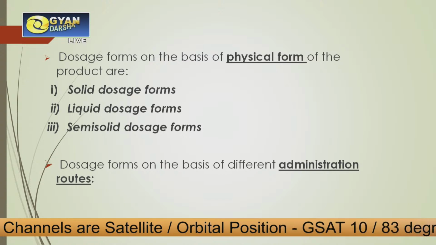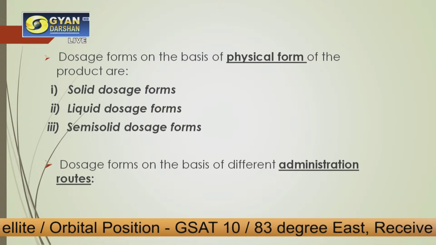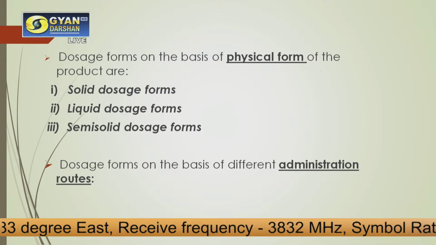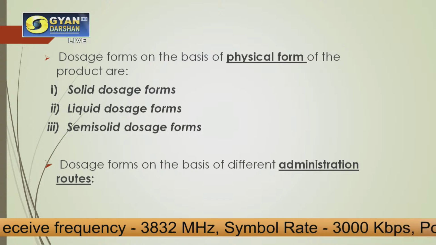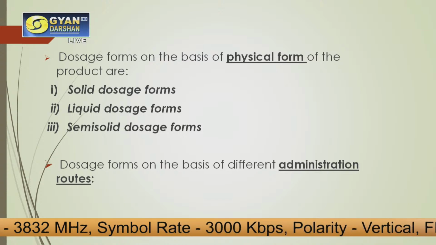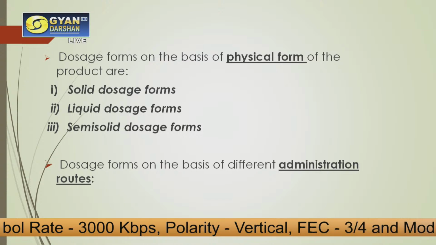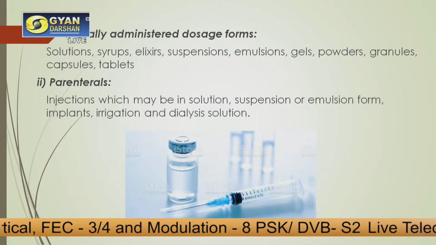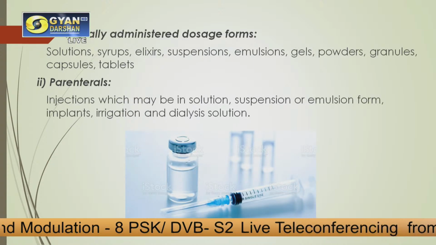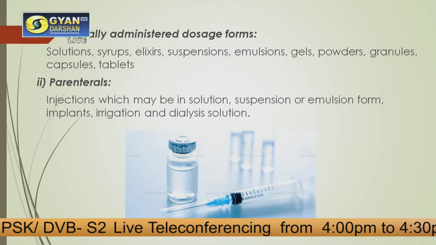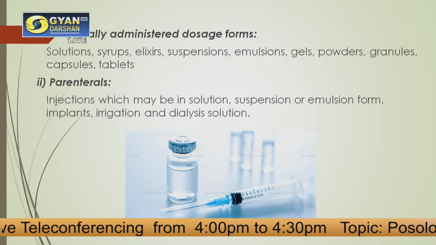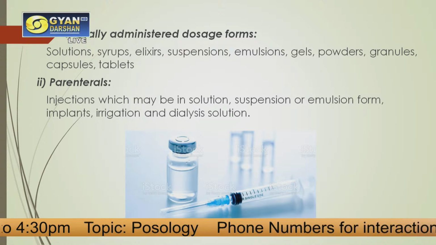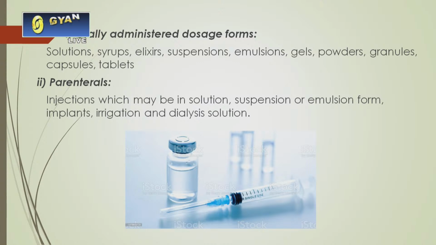We all know that the dosage can be divided into solid, liquid, or semi-solid forms, and then there can also be classification of the dosage forms on the basis of administration routes, like how the drug is delivered into the body. So on the basis of these two things, we can classify the various kinds of dosage forms. In our previous session we discussed the various kinds of dosage forms on the basis of their physicality, that is solid, liquid, and semi-solid. Here we are going to discuss on the basis of administration route.